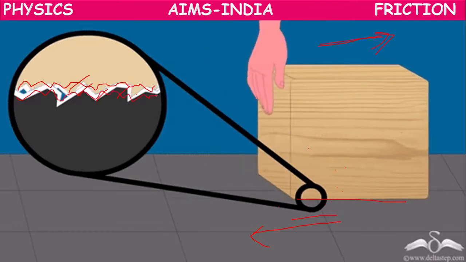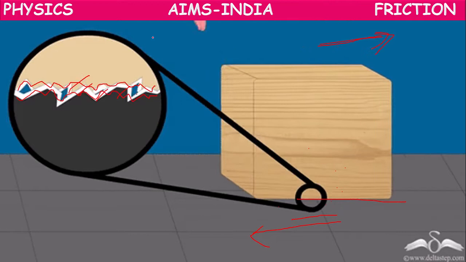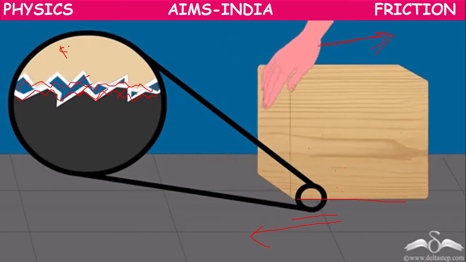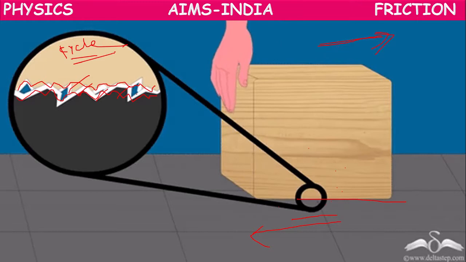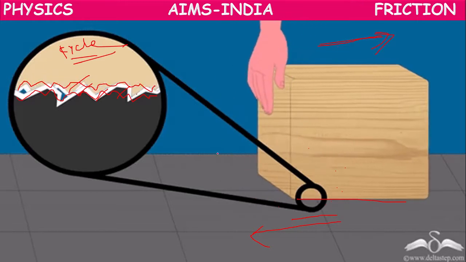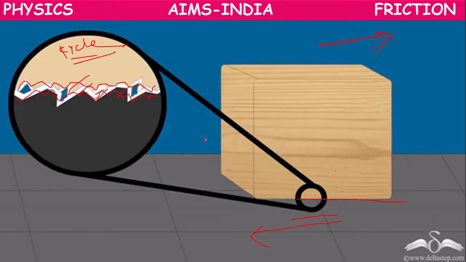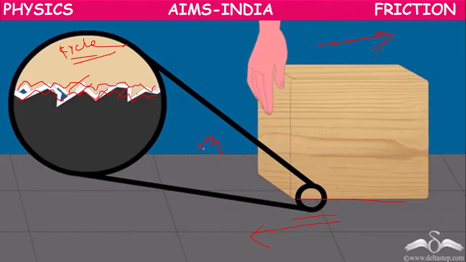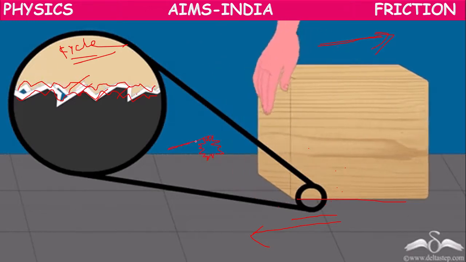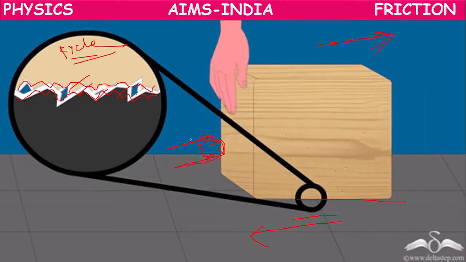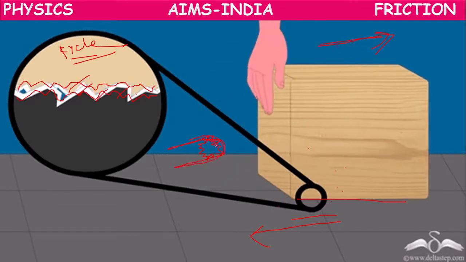You might have observed the cycle chain. It has a structure around which the chain rotates.